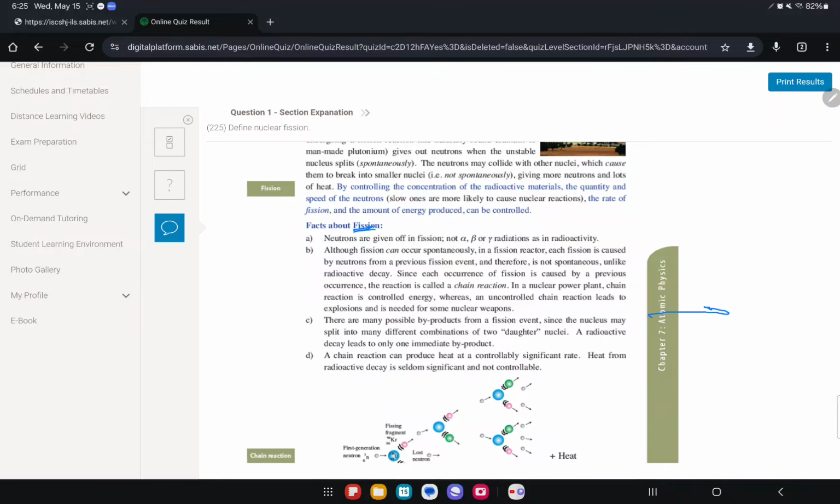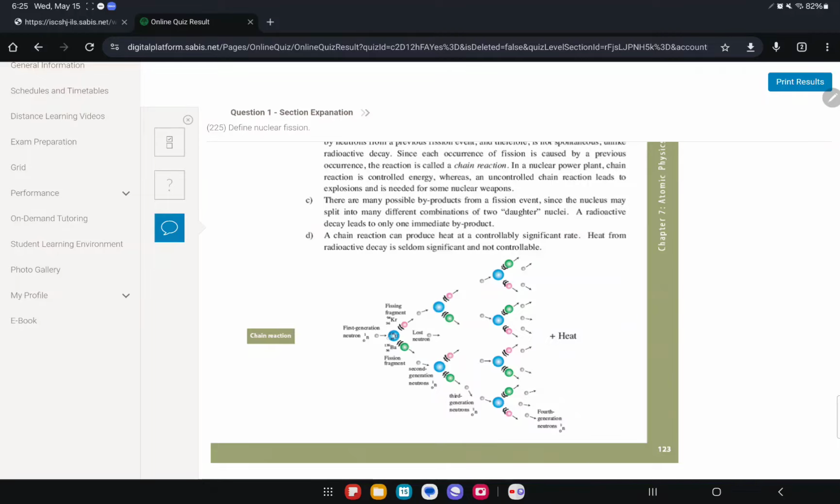It produces two daughter nuclei. If you want to see in the graph they give us, it starts as one uranium atom, and they bombard it with a neutron, and that neutron causes a disruption of energy. It produces this krypton and this barium, and then this also produces a neutron. This is a chain reaction, meaning the energy from this breaking down leads to this breaking down. Now the krypton breaks down into this, and then these also break down into this and this. What I'm trying to say is it's a chain reaction.